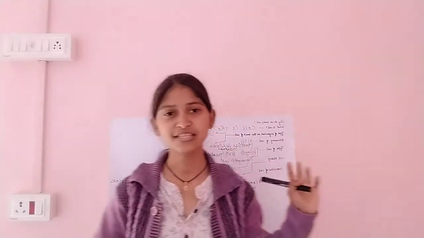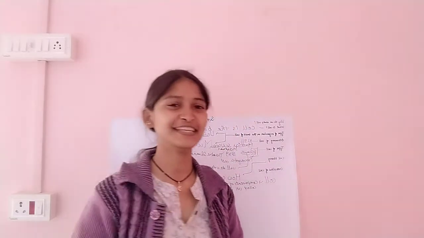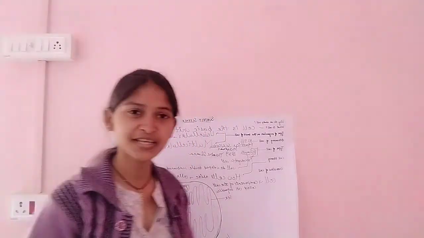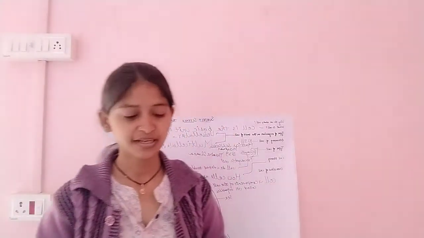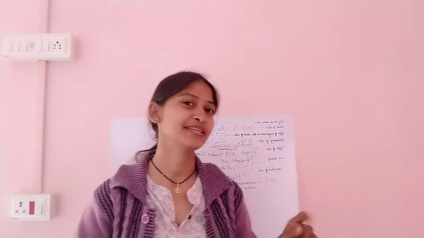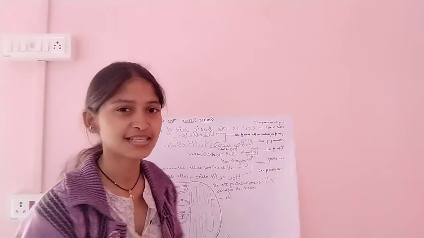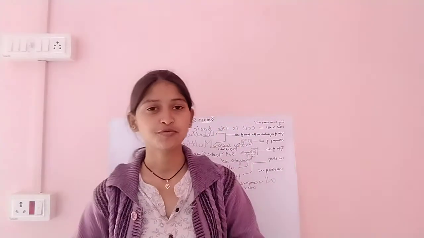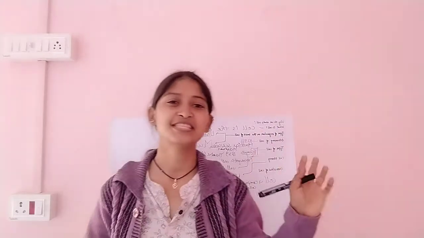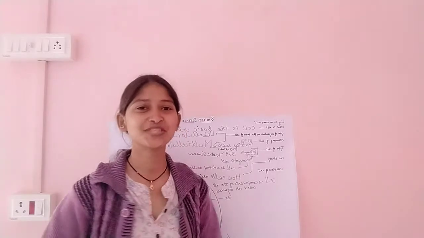And the next year, 1839, a German botanist discovered a cell within a plant. Both the scientists summarized their theories and made the cell theory. The cell theory describes how cells are made: cells are made from pre-existing cells. That means a cell reproduces itself or divides itself and makes new cells.